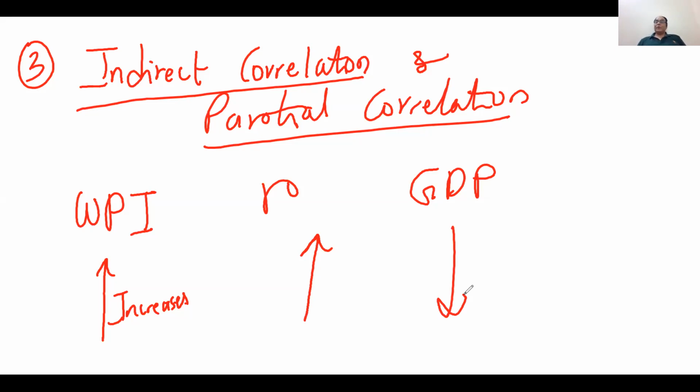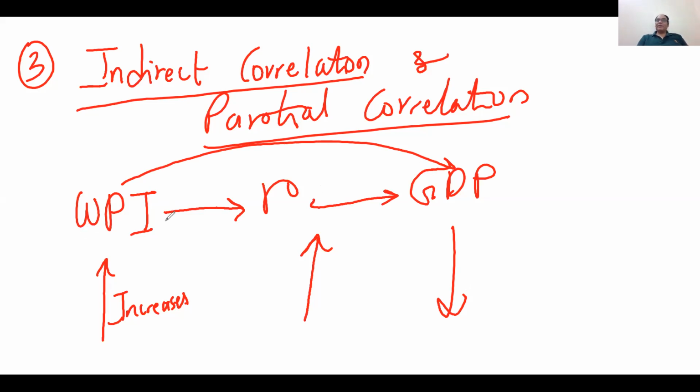Now, what is important in this relationship? Can we say WPI has a direct relationship with GDP? The answer is no. Why? Because WPI has an impact on the interest rate, and because of this interest rate, the GDP will suffer. So we cannot say that WPI has a significant impact directly on GDP.